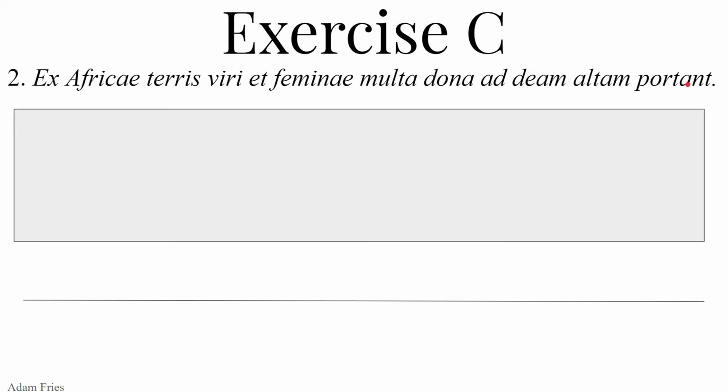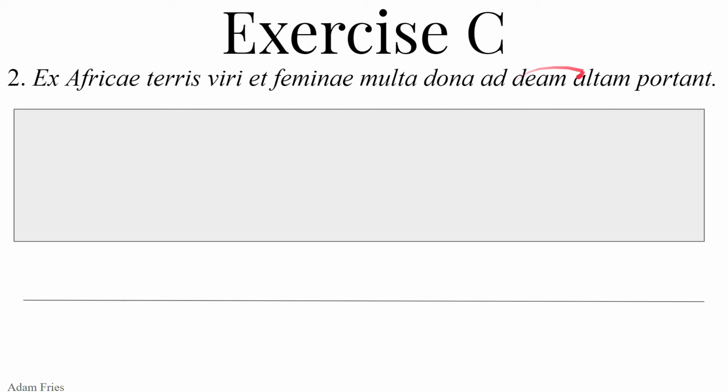So portant, third person plural present tense of porto, portare, portavi, portatus, to carry. So some plural subject has to be doing the verb. They're doing the verb, carrying some direct object out of the lands of Africa,